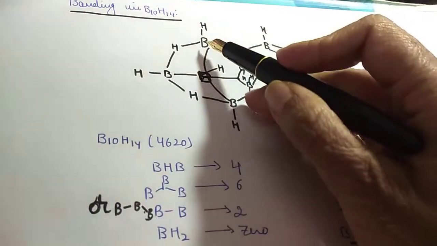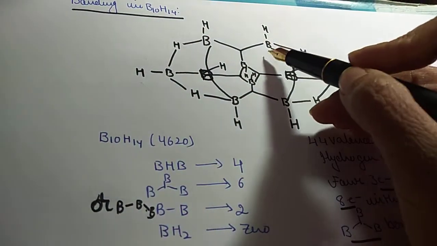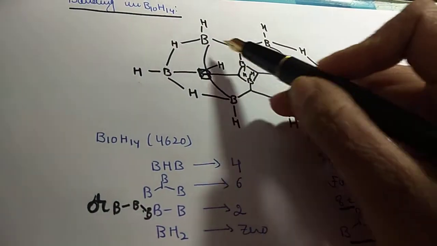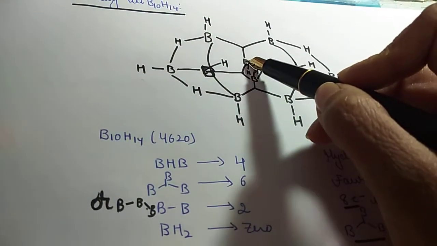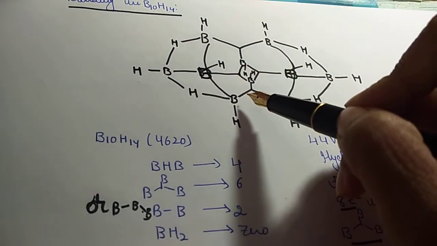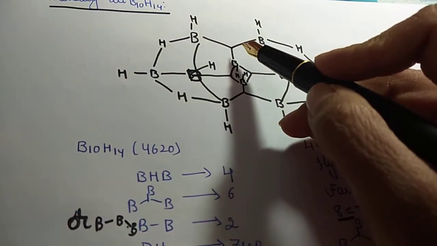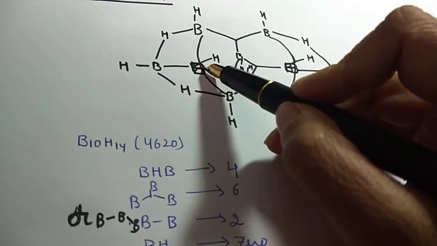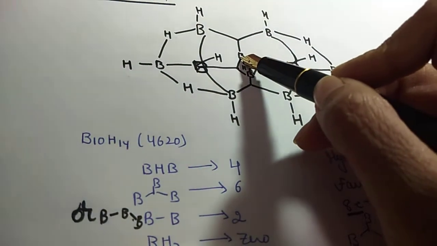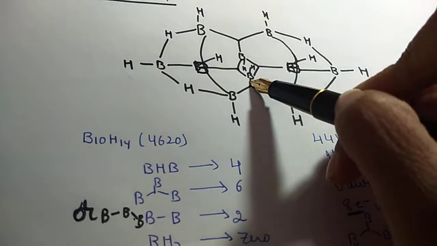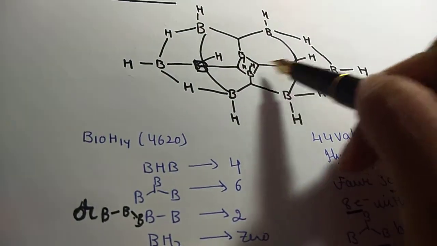I'll show it again. 1 BBB, 2, see third is this BBB, fourth is this BBB. Then we have the fifth one, you can see it is like this, and sixth one, B and B.